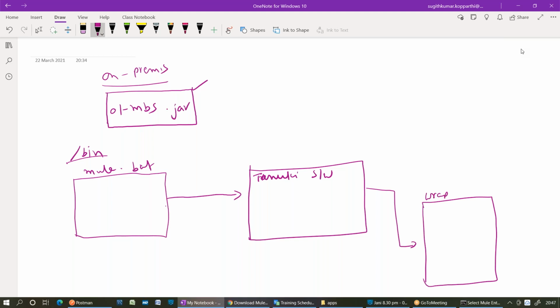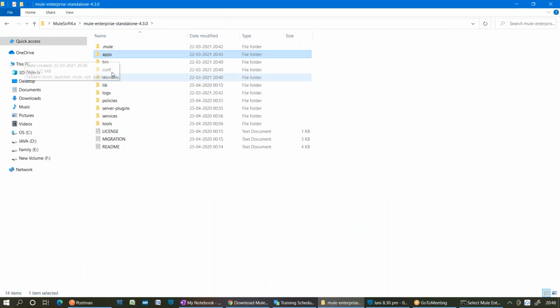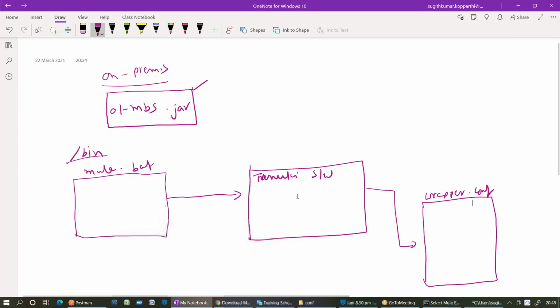I showed you. It is present under the conf folder, wrapper.conf. Let me open that. Based on the configurations present in this wrapper file, Tanuki is going to read them, and based on that it is going to start one Java application.